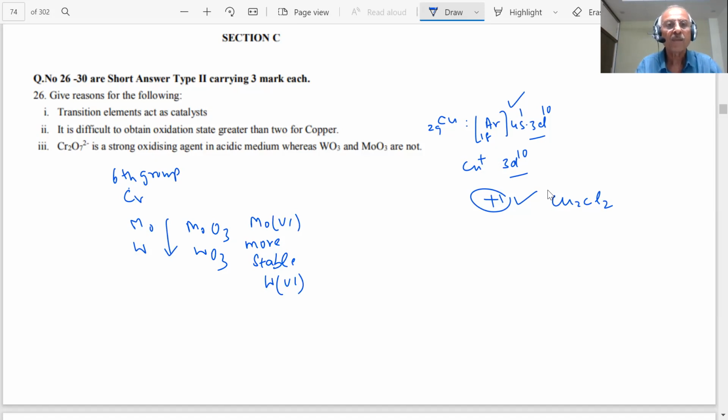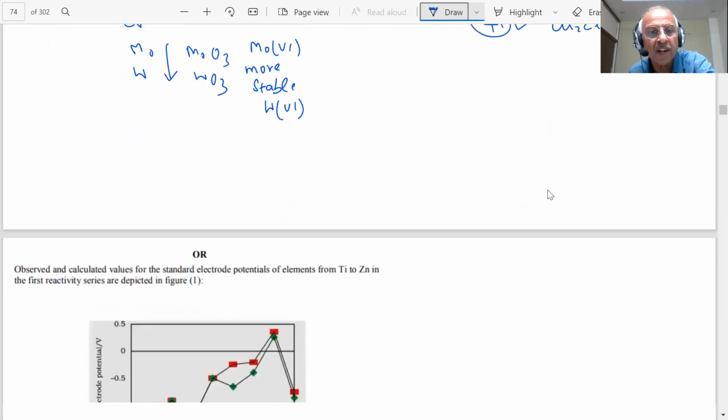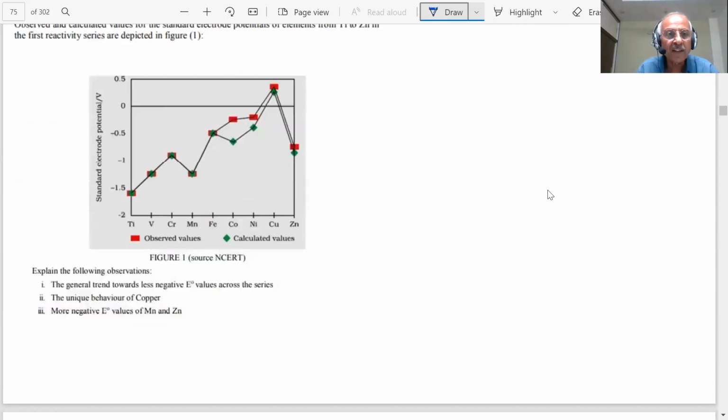Therefore, students, what happens? But in the case of Cr2O7 2-, what is the oxidation state of chromium here, students? Chromium is in the +6 oxidation state. And you know that chromium +6 in acidic medium goes into chromium 3+. Therefore, as you go down the group to the heavier elements, their higher oxidation states become more stable. We are aware of that. We answered that question in the previous topic, and these questions were also answered in the previous topic, students.